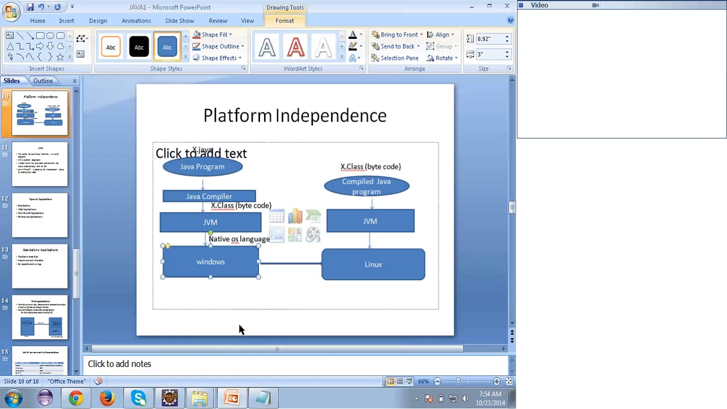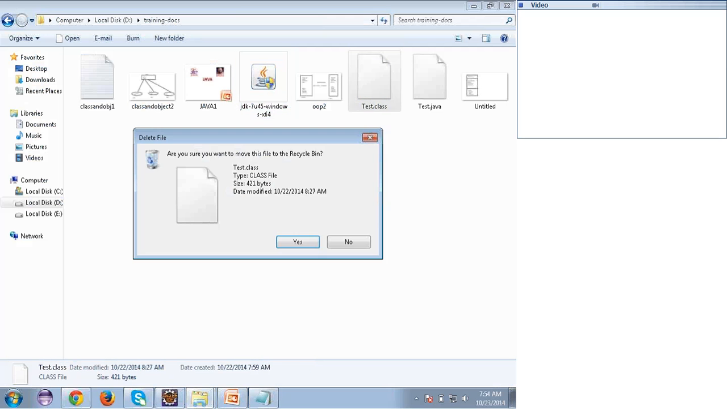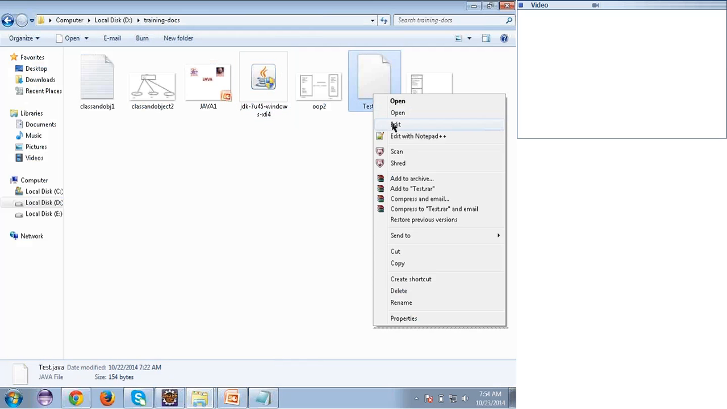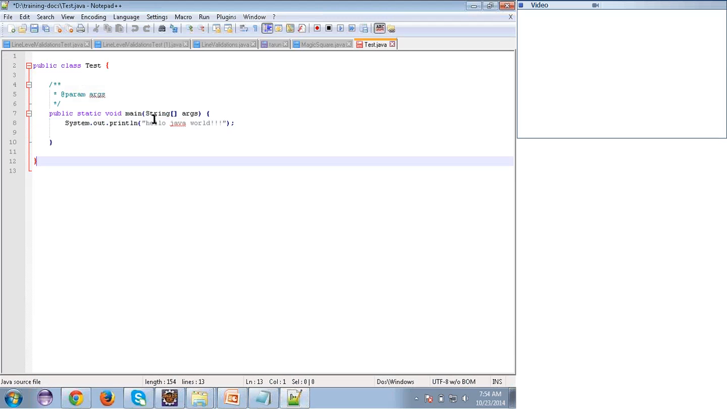Okay, let's see. I'll show you a practical on this. You'll understand more. Just see here. Just forget about what code I have written in this. I have written a simple Java program which will say hello Java world. That's it. Okay, I have saved this file as test.java. Clear? Let me show you what will happen.